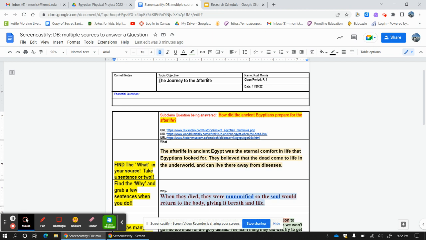Here I have the journey to the afterlife. That's what my topic is. I have my name, my period. I have the date. Oh, that's the wrong date, but we'll go with it. Okay, and then of course, I need to make sure that I have my essential question. So right here, please put your essential question that you and I met with and talked about.